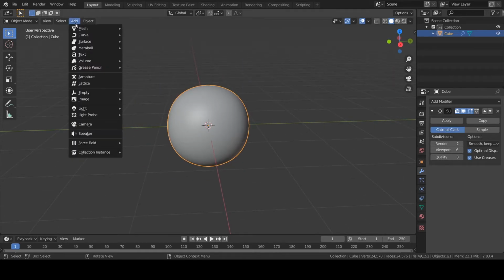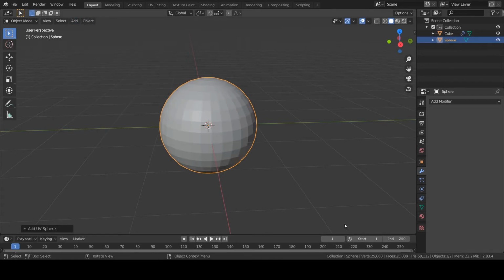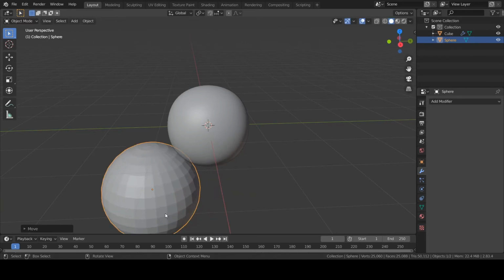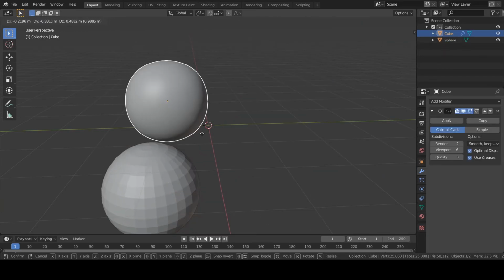Now I know what you're thinking, why not just use the UV sphere? What do you think you're doing? You do not use the UV sphere. You're actually insulting my intelligence. This is the right